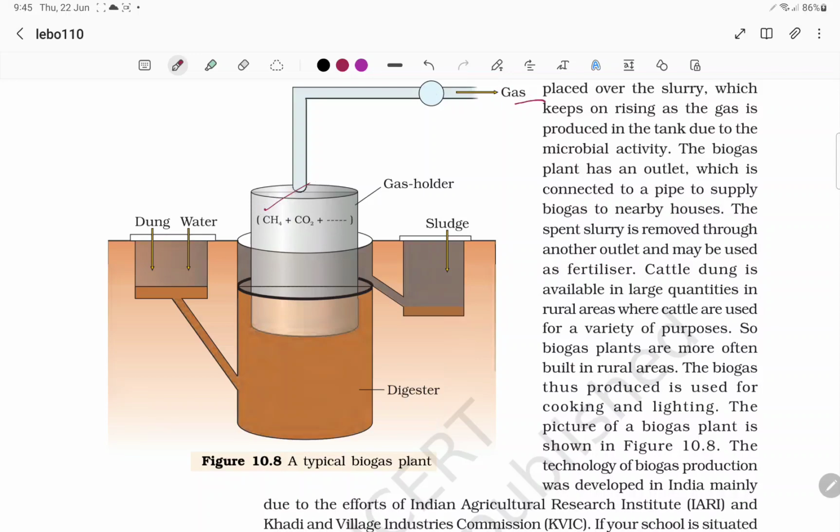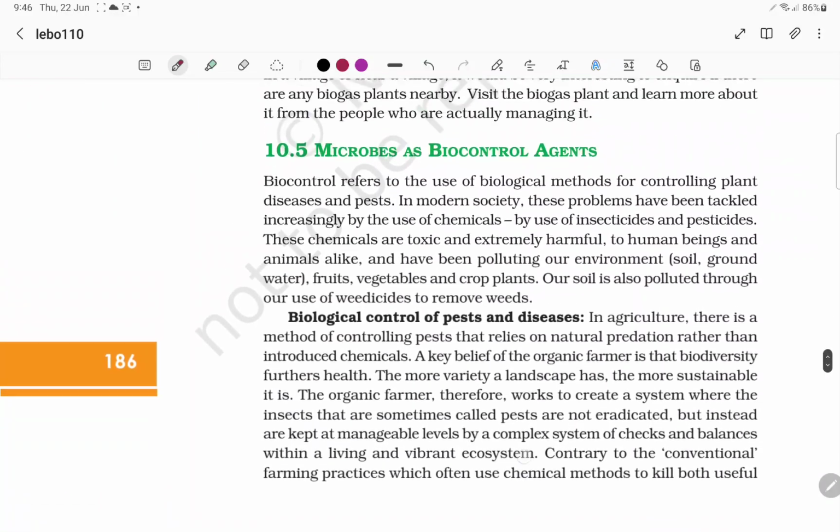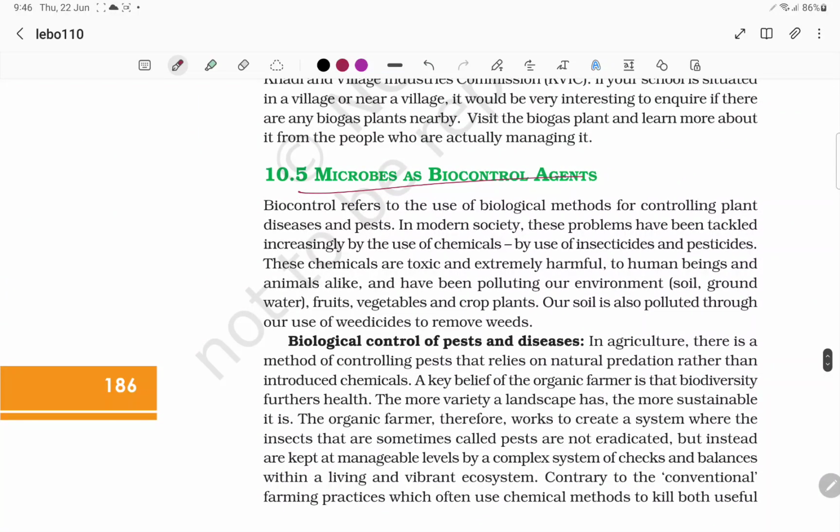The gas consists of hydrogen, methane and carbon dioxide, and this is the gas holder and this is the sludge, which is used for manure. This technology was mainly developed by the Indian Agricultural Research Institute and the Khadi and Village Industries Commission.